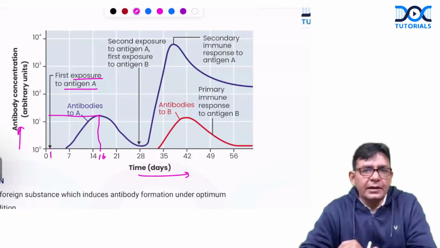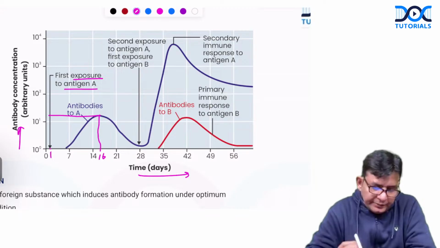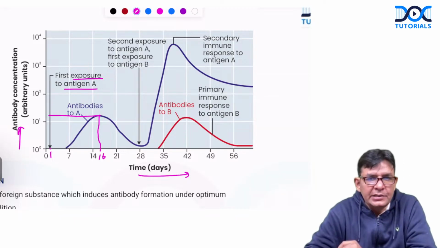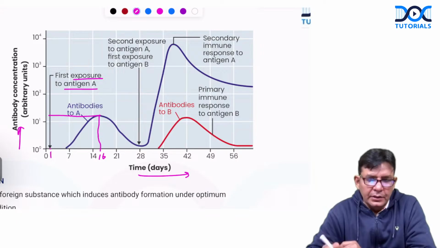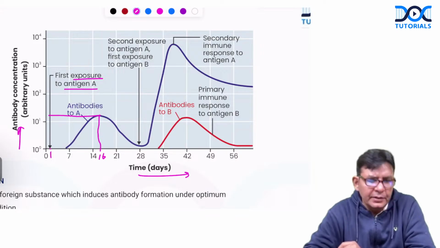Okay guys, I'm back and explaining this particular graph to you. So the exposure to the antigen A is there, and against that you have these antibodies at a concentration between 10 to the power 1 and 10 to the power 2.